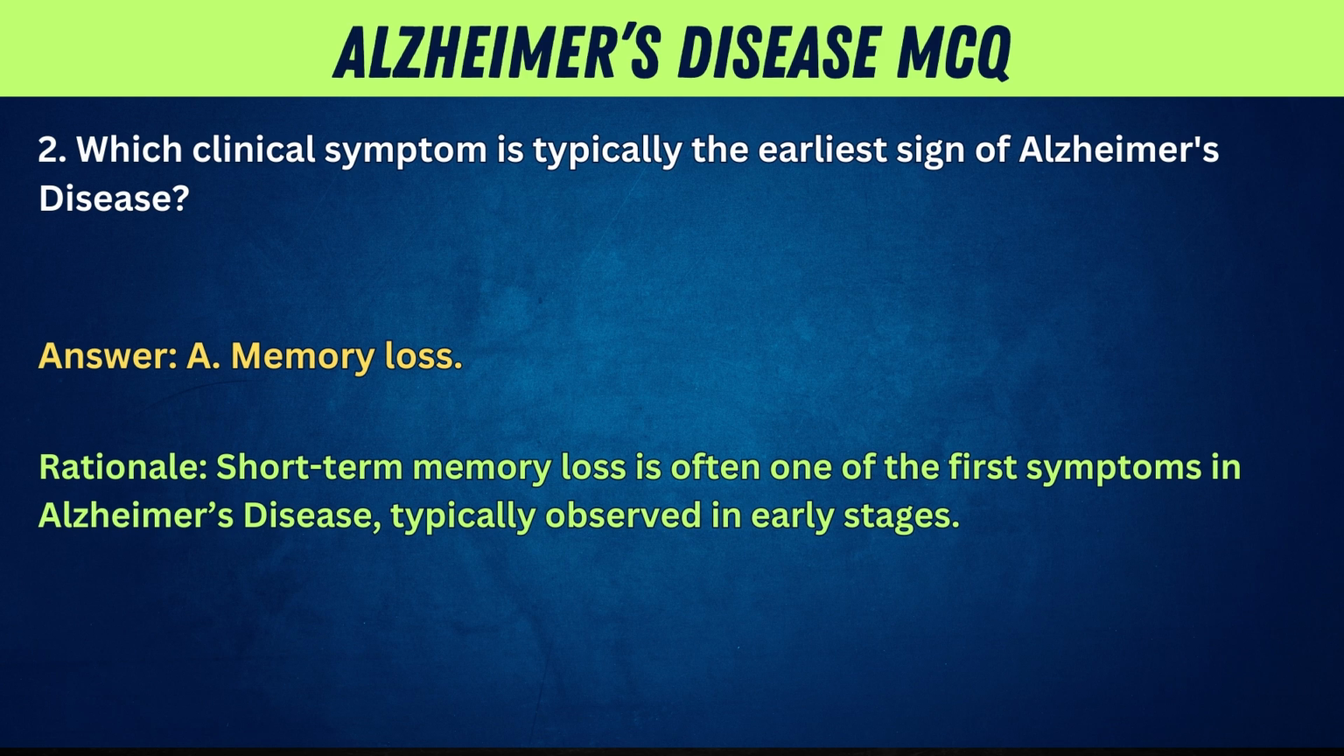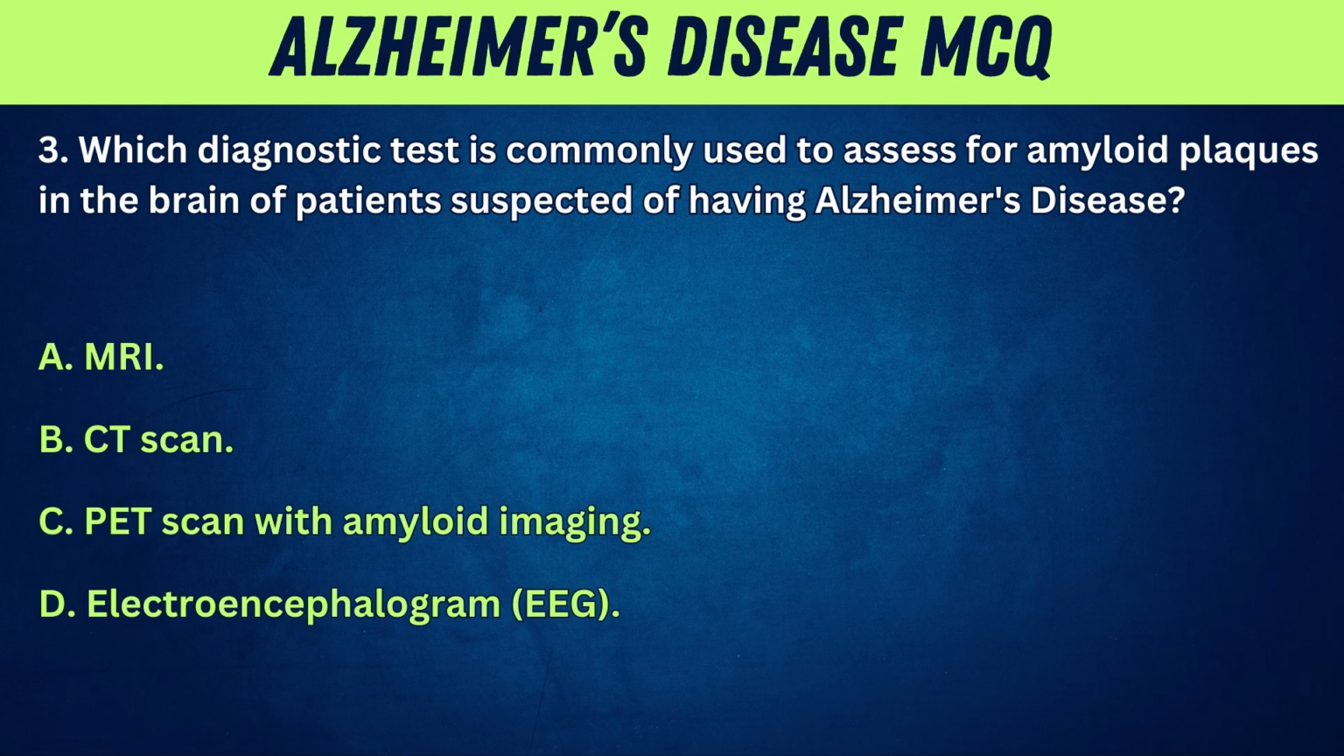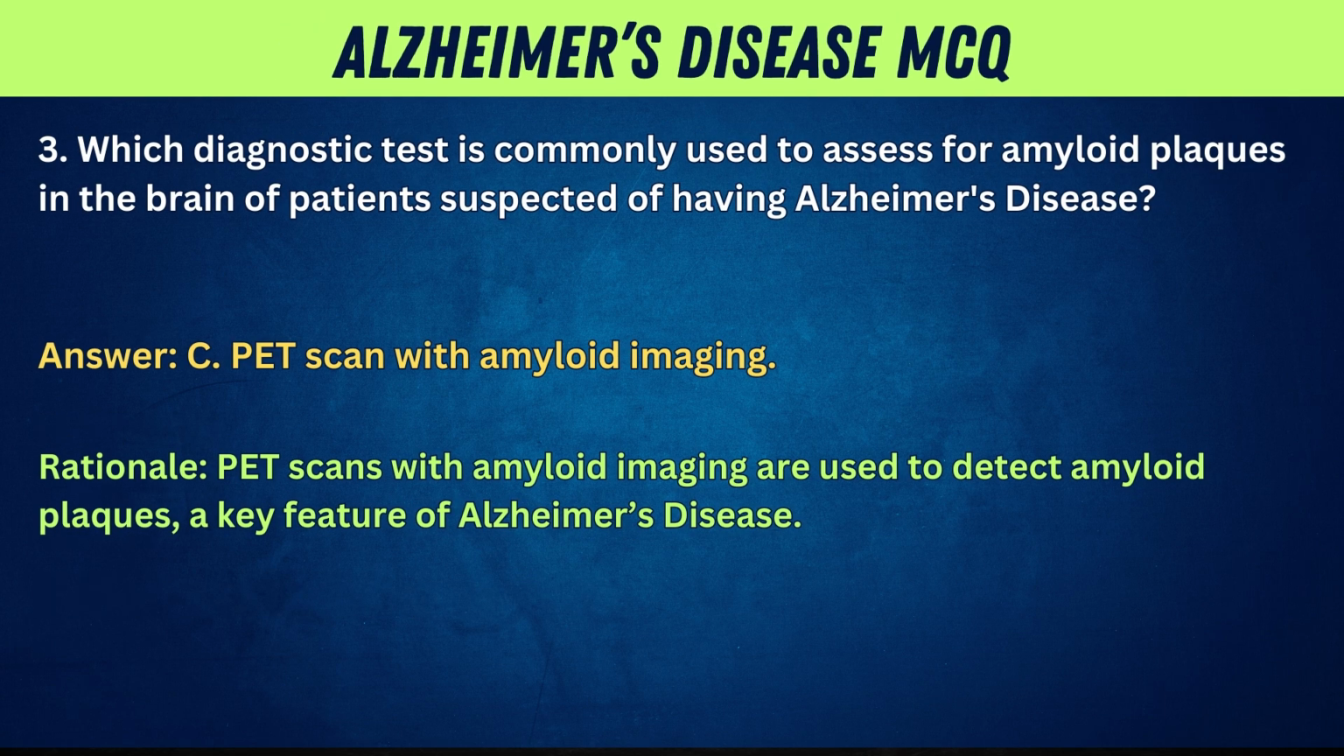in early stages. 3. Which diagnostic test is commonly used to assess for amyloid plaques in the brain of patients suspected of having Alzheimer's disease? A. MRI. B. CT scan. C. PET scan with amyloid imaging. D. Electroencephalogram, EEG. Answer: C. PET scan with amyloid imaging. Rationale: PET scans with amyloid imaging are used to detect amyloid plaques, a key feature of Alzheimer's disease.